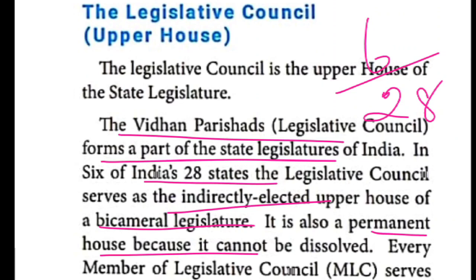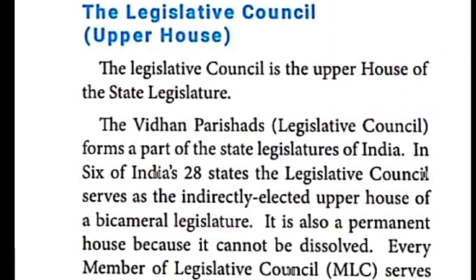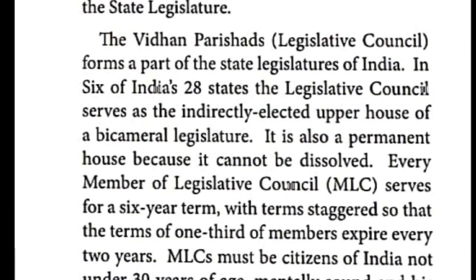Every member of the legislative council serves for a 6-year term. How many years a term? 6 years a term, children. For the legislative assembly, the term is 5 years.